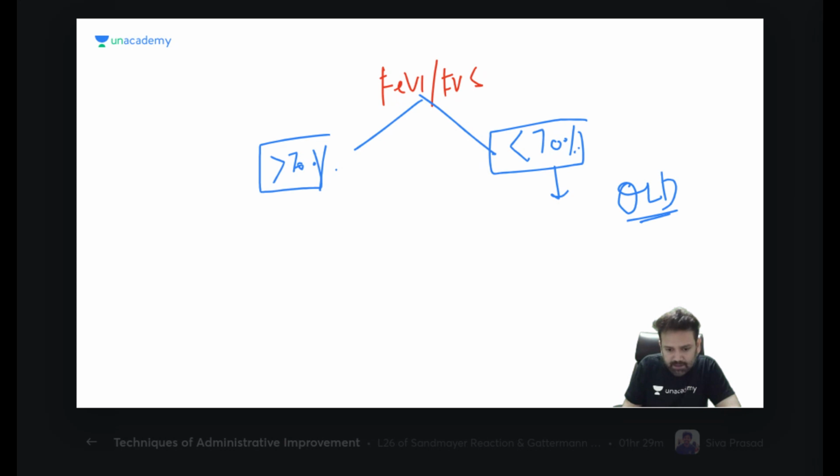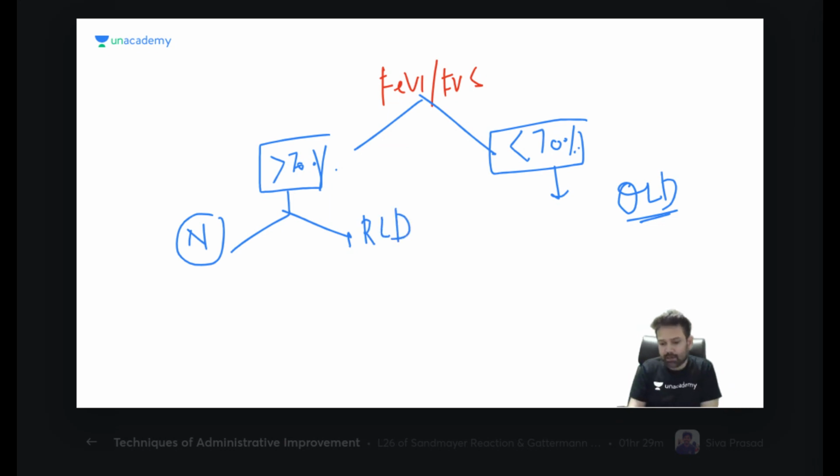If it is more than 70%, it can be either normal or restrictive lung disease. A patient is normal, you have already told me. So how to know that? FEV1 and FVC will be normal of expected, but ratio will be more than 70%.